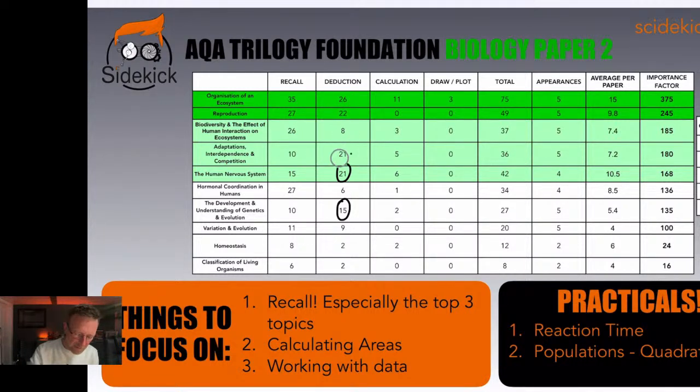So in paper 2, there's a lot more deduction. So it's really, really important anyway, but more important for you to actually work on paper 2 questions more, okay? So again, if you want to improve your deduction, then the only remedy for that is doing past paper questions, folks, okay? So they're your top 3 things for paper 3, working with data, but basically exam questions, okay? Lots and lots of exam questions, and you'll get good at them. You will absolutely get good at them.